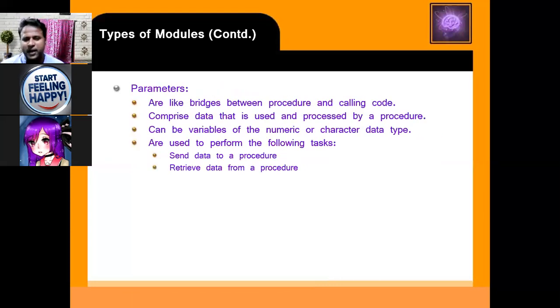So what is that parameter? It is just like a bridge between the procedure and calling code. So when you are calling the procedure in some main program, at that timing you have to pass the value to the procedure or function. It comprises the data that is used and processed by a procedure. So for processing the information, what is the value required at runtime when you are calling the function and procedure, at runtime you have to pass a value.